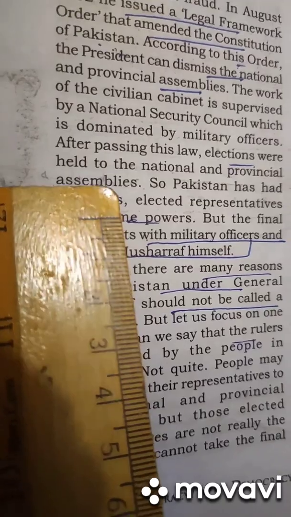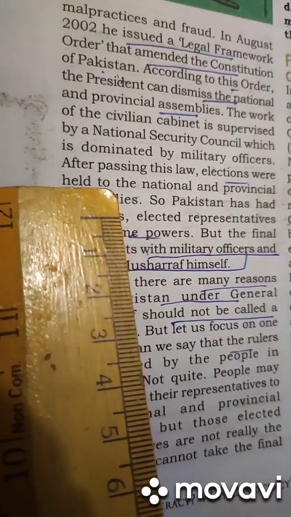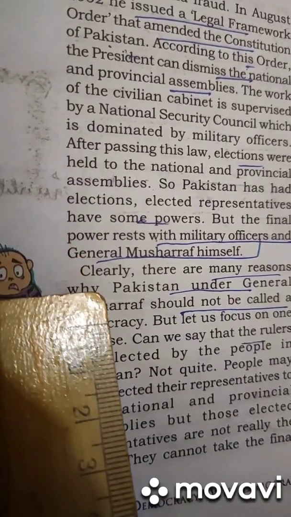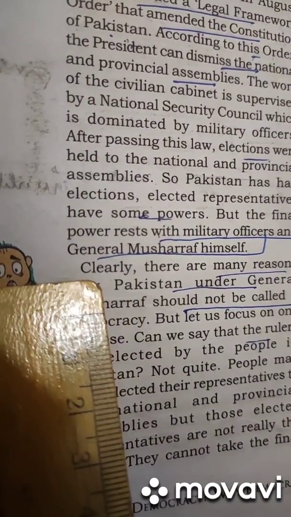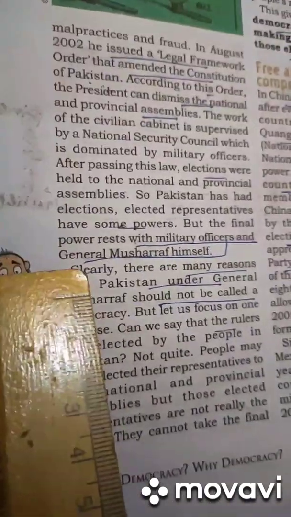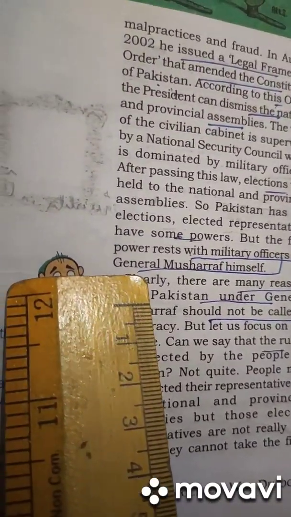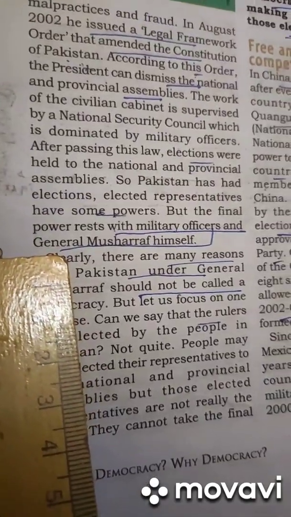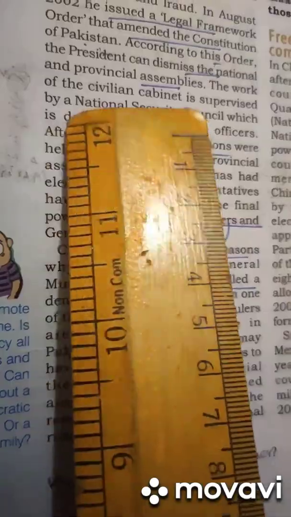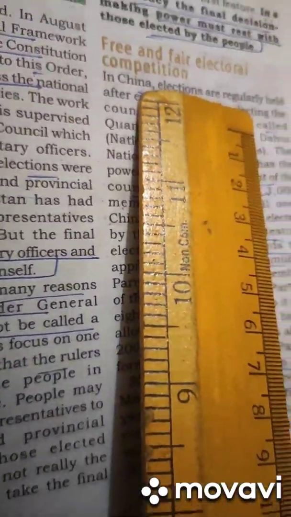But in reality, it is not a democratic form of government, because the civilian cabinet working under Musharraf did not have adequate power, and having adequate power and political equality are the key factors of democracy. Another important factor of the democratic form of government is free and fair electoral competition.